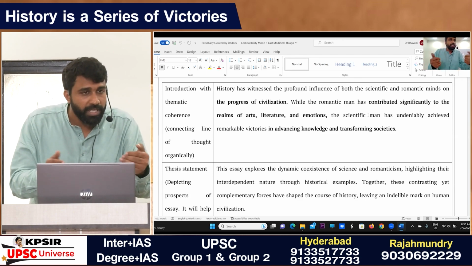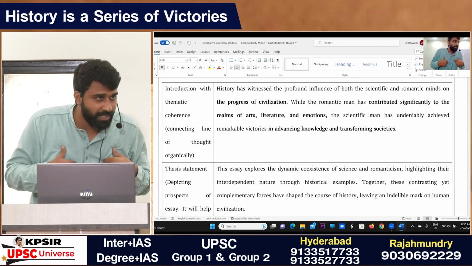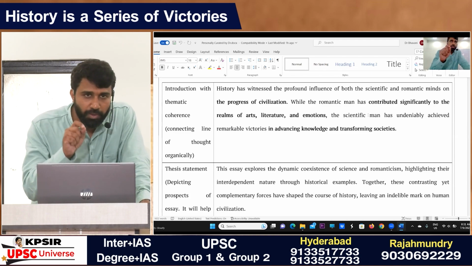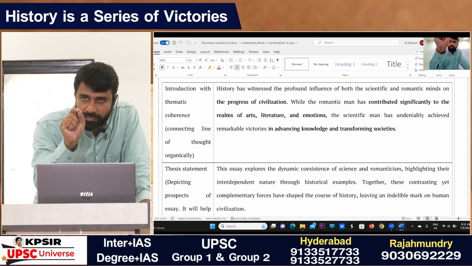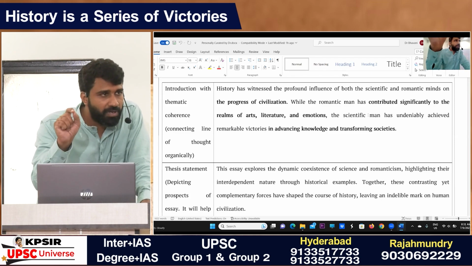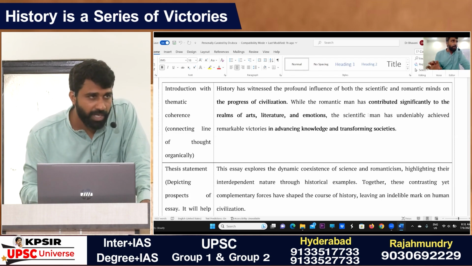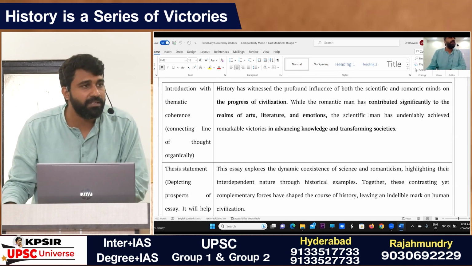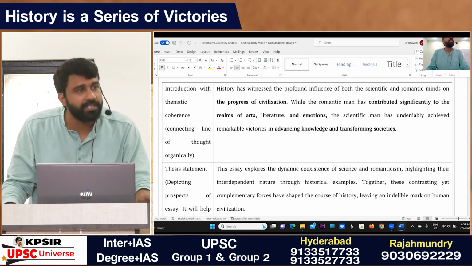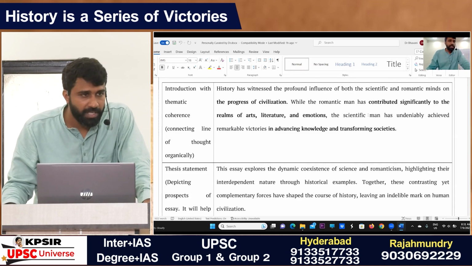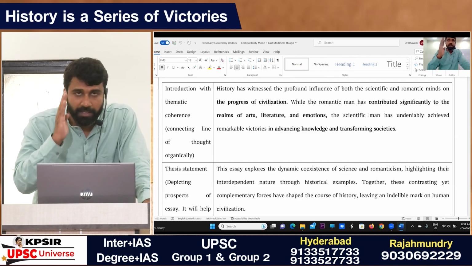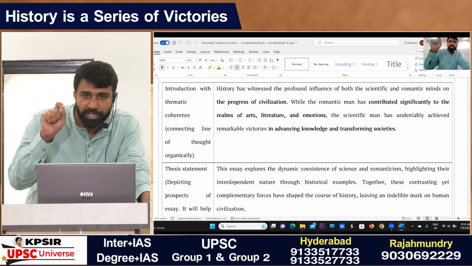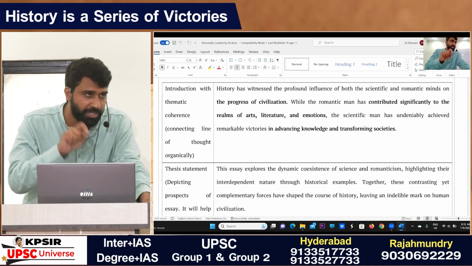Because decoding the essay is your conceptual understanding, right? Your actual understanding of the essay. So that decode should never be mentioned there. You should never say, this is what the romantic man is, this is what the scientific man is. You should have an implicit understanding which should be implied in the introduction part. So here the examiner gets to know that this guy has understood what is meant by victory in history. That means the series of victories in the history.